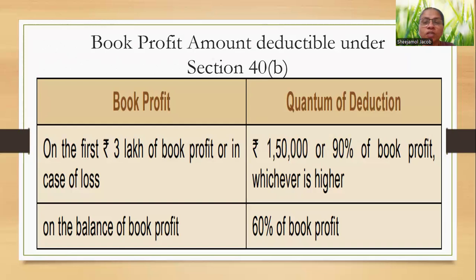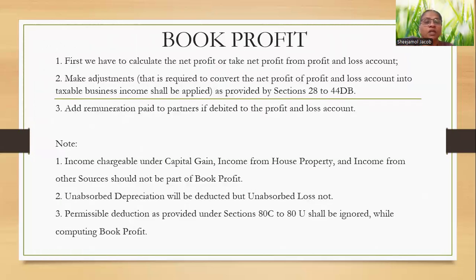And what is book profit and the quantum of deduction? On the first 3 lakh of book profit, 1,50,000 or 90% of the book profit, whichever is higher. On the balance of book profit, 60% of book profit. And what is book profit?